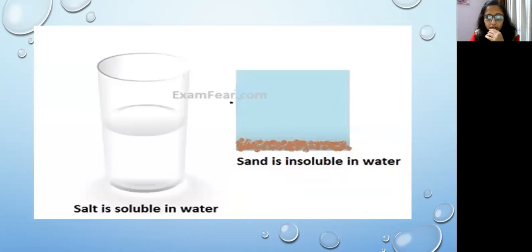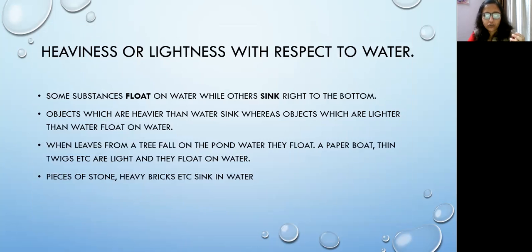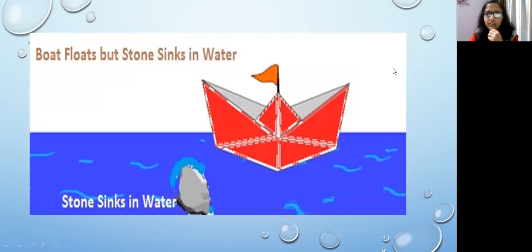Now here also you can make a table of solubility or insolubility in water. Just now I said soluble solids, insoluble solids, soluble liquids, insoluble liquids, soluble gases, insoluble gases. Like this, you'll be more clear with the concept, children. That is why I asked you to do this homework. Don't get confused. If you are using a rough copy, do this work in it. If you are using a fair copy, do it in that. No problem. With this, we have come to an end with our topic, sorting materials into groups.